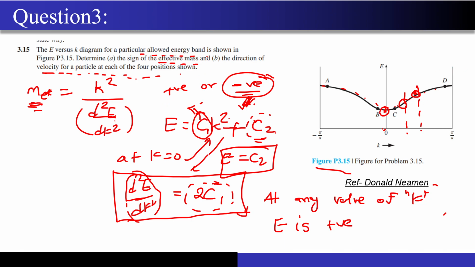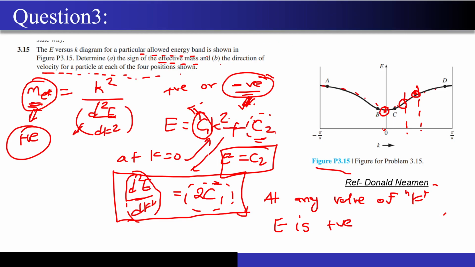If d square E by dk square can't be negative for this particular diagram, that means for this E-K diagram the effective mass of the electron is positive. The effective mass of the electron is positive, right? I hope that till this point it is very clear to you.